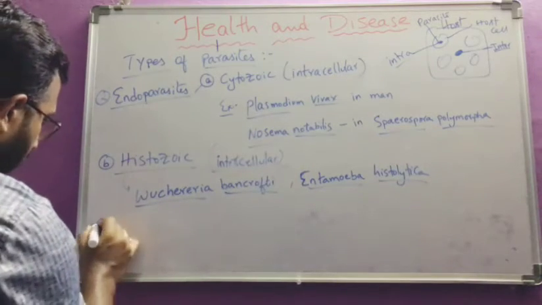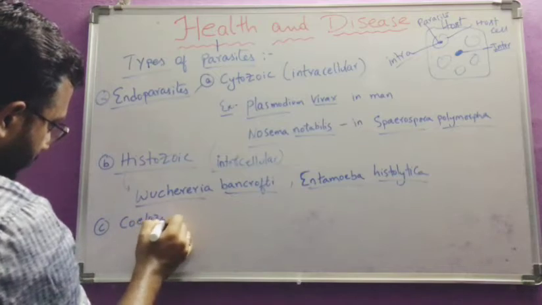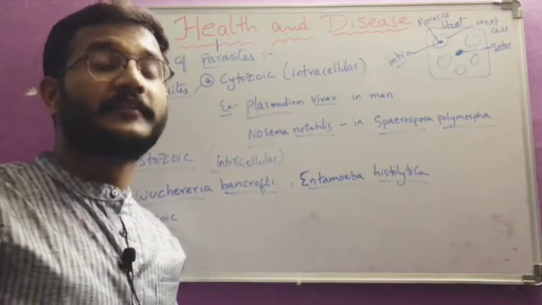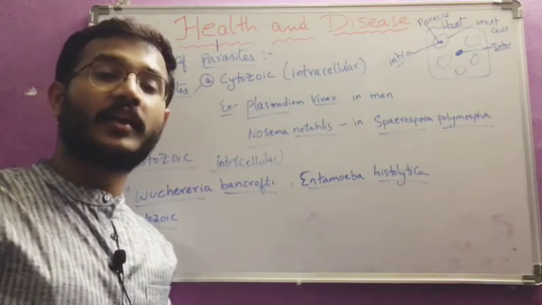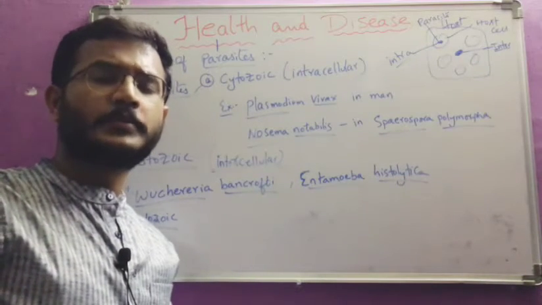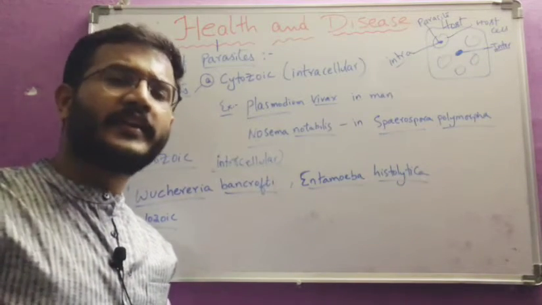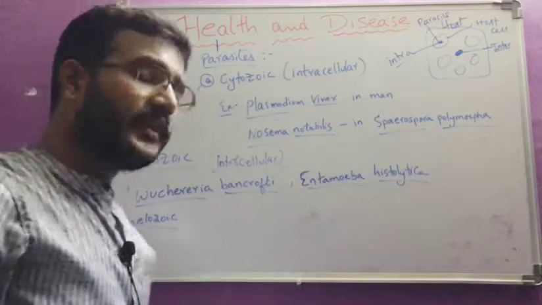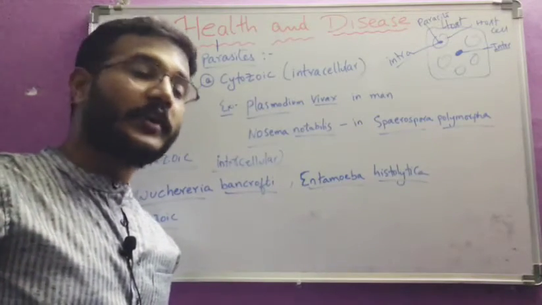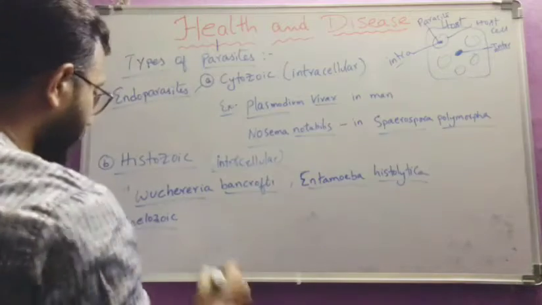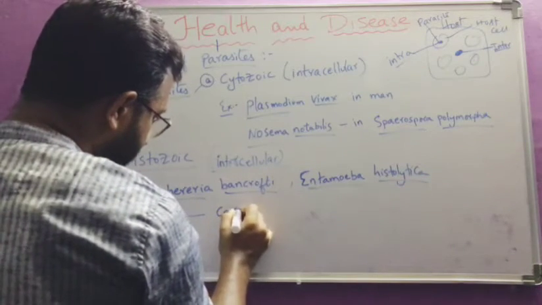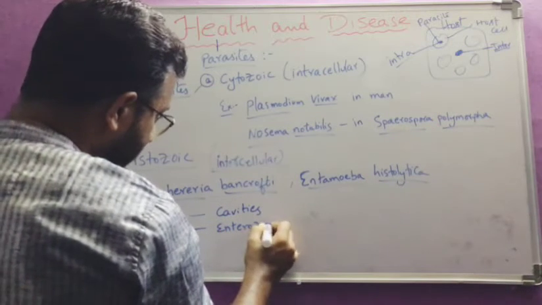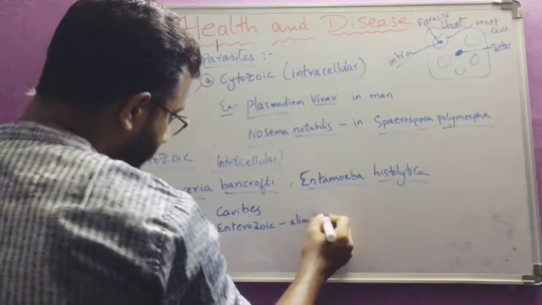And third one, coelozoic parasites. That means these parasites are present within the cavities, that is the alimentary canal, which is a cavity, and different types of cavities like the pleural cavity and pericardial cavity. If they are present in the alimentary canal, we can call it by a special name, that is enterozoic. Coelozoic means present in the cavities, but especially if it is called enterozoic, that means it is present in the alimentary canal.